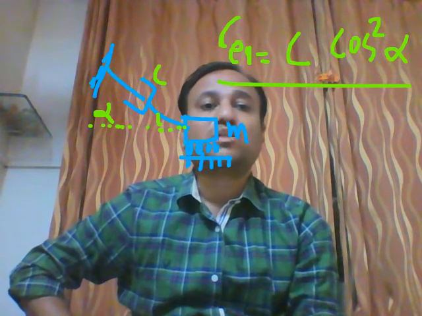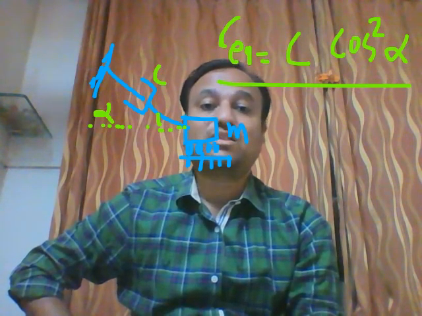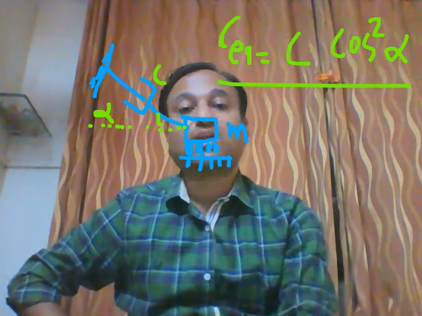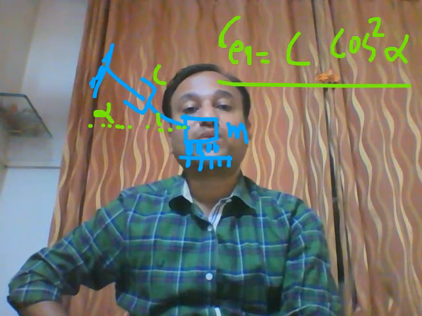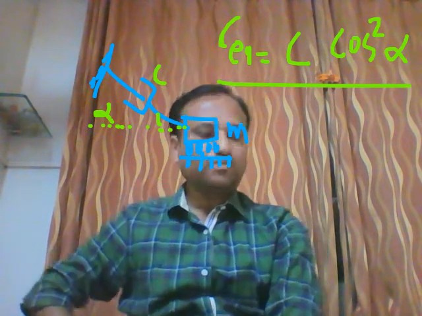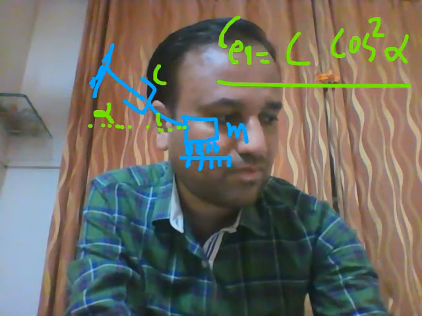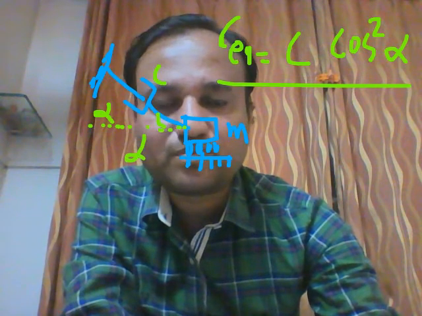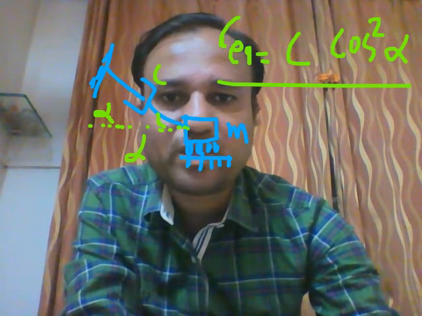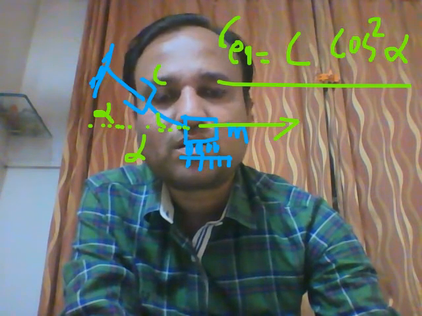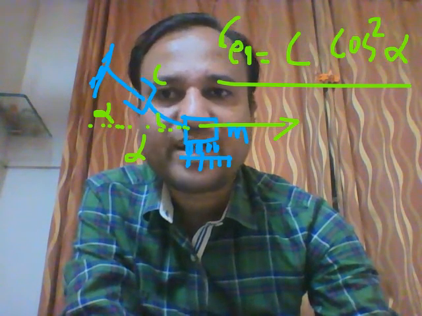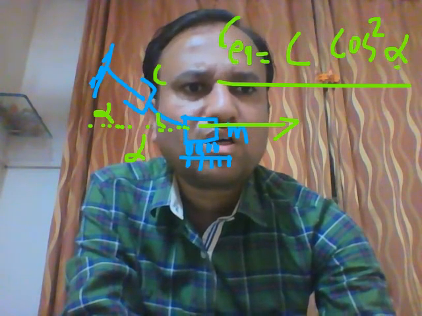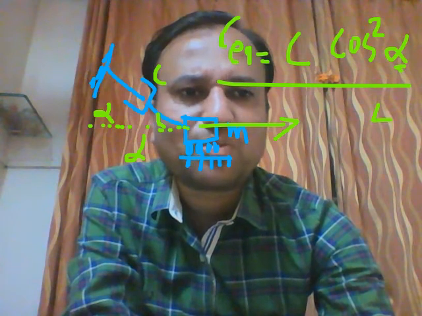During analysis of a vibrating body, C is replaced by C equivalent having damping coefficient C cos square alpha, where alpha is the inclination of the damper with the direction of motion of the body. What will happen if alpha is 45 degrees, student?